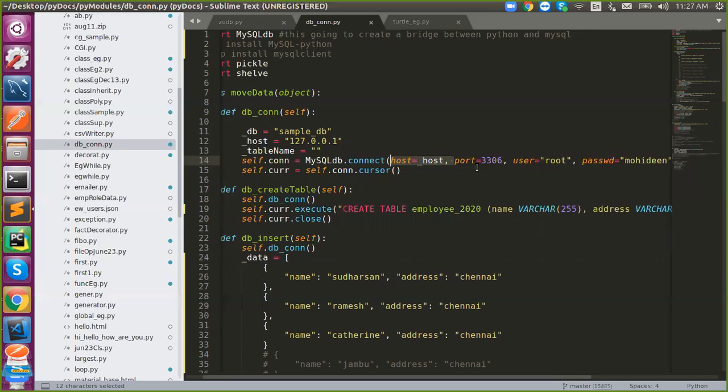So for the case of Oracle database, what will be the driver? You need the corresponding driver. If you don't have Oracle on your machine, that's fine, but you need the corresponding host name. For Oracle, the port will differ. This is for MySQL. For Postgres, it will be 5432, I guess. If it is Oracle, the port will still differ. It will keep changing depending upon the application. I will explain what a port is in the next class.